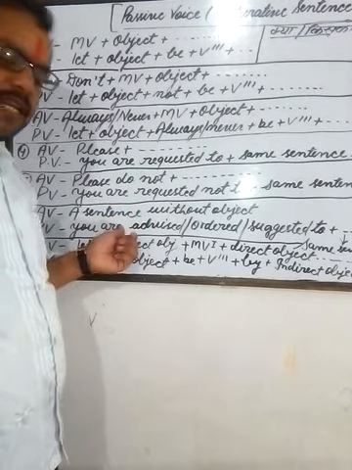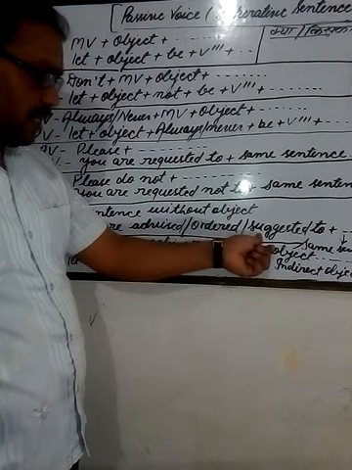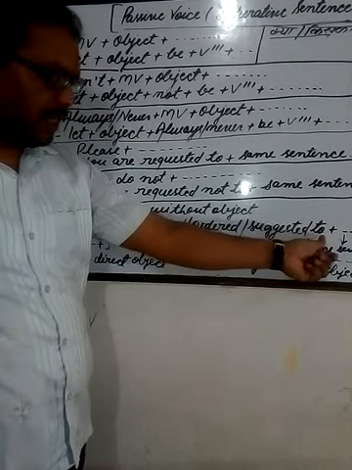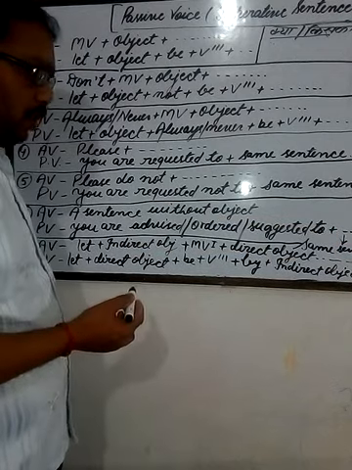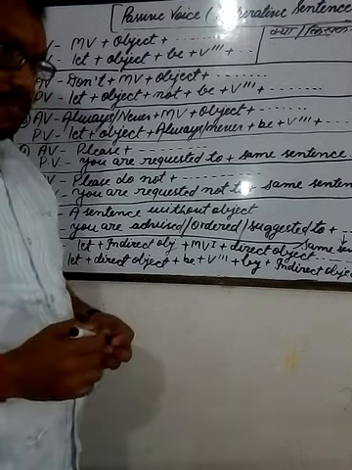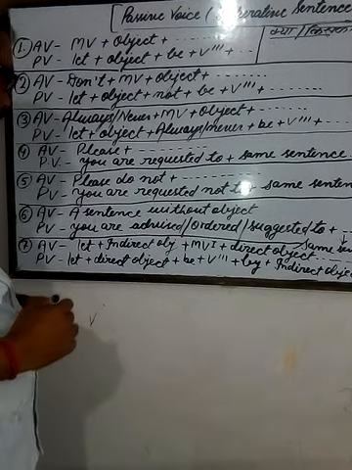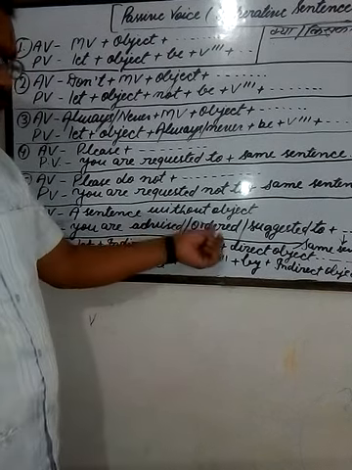So there are some sentences which have no object. These sentences are written in passive voice by adding you are advised, ordered or suggested to in the beginning of the sentence, and the remaining sentence will be the same. For example, don't walk here. In this sentence there is no object. What will be the sentence in passive voice? You are advised or you are ordered not to walk here.